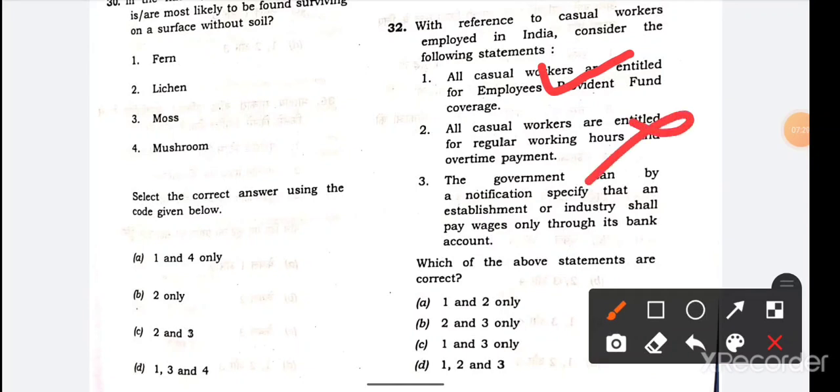Statement 2 is the only doubt here. If you consider it wrong, then option C will be the right answer.